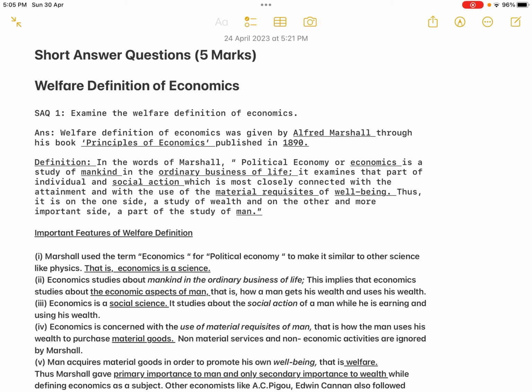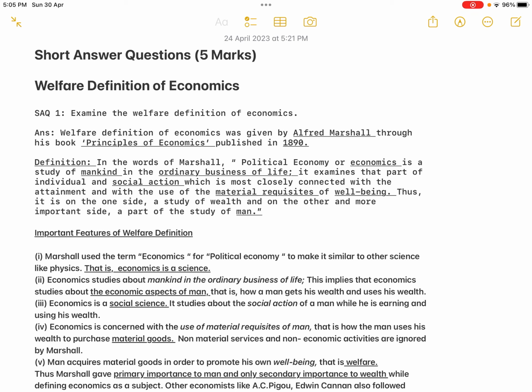The definition is, in the words of Marshall: "Political economy or economics is a study of mankind in the ordinary business of life. It examines that part of individual and social action which is most closely connected with the attainment and with the use of material requisites of well-being. Thus, it is on the one side a study of wealth, and on the other and more important side a part of the study of man." Moving on to the important features of the welfare definition.